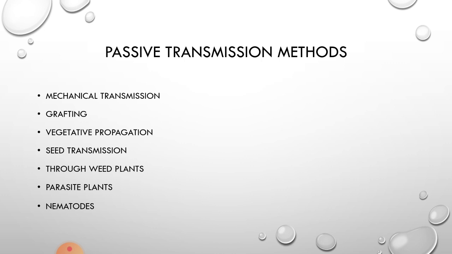Generally, farmers without much knowledge use agricultural gadgets that were already used for cutting a diseased plant, which may pick up sap with viruses on the gadget. If the same gadget is used without proper cleaning to cut a healthy plant, the sap with viruses on the gadget can transmit the virus from the diseased plant to the healthy plant.